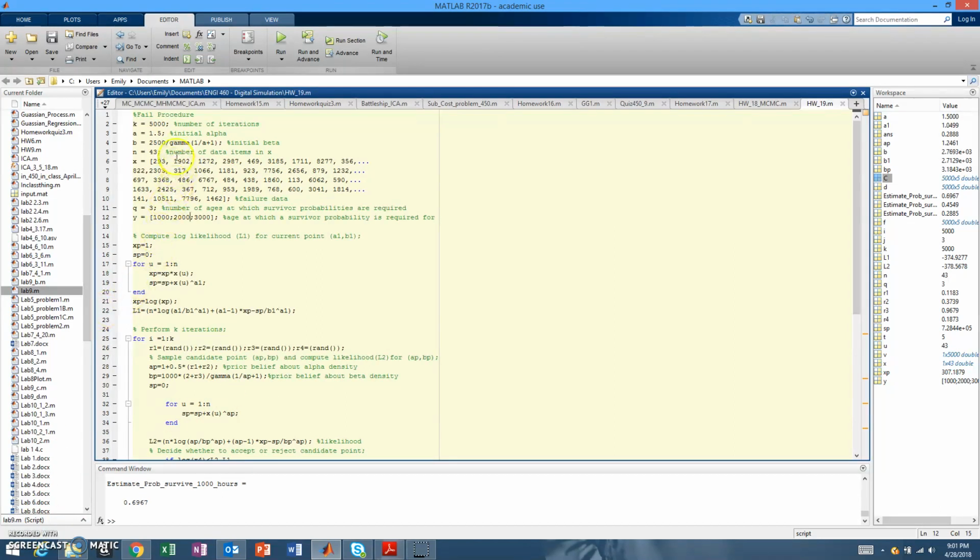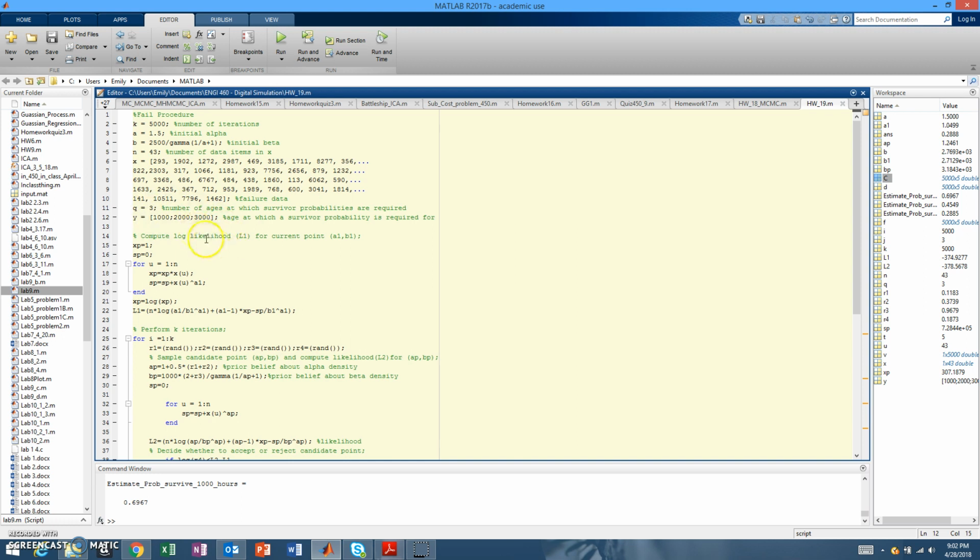Okay, so here we start with the values that we were given in the book. We have values for K, A, B, N, and then these are X values, so this is our failure data. And then this is what Emily was talking about with setting up your columns here, the survivor probabilities.